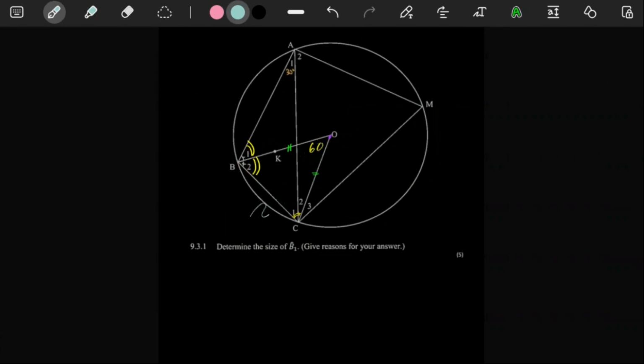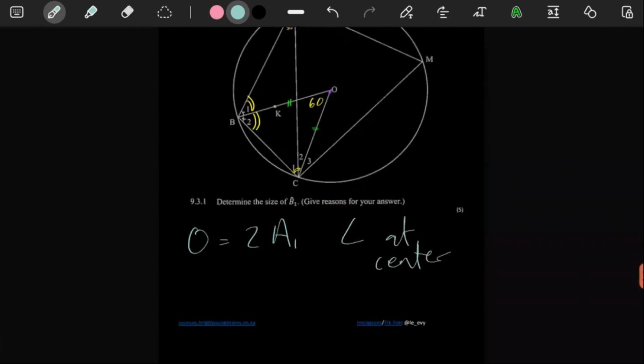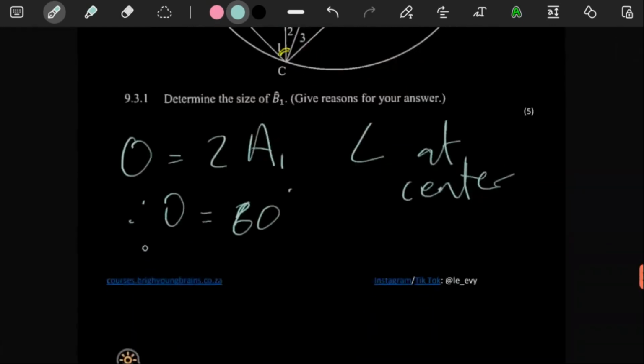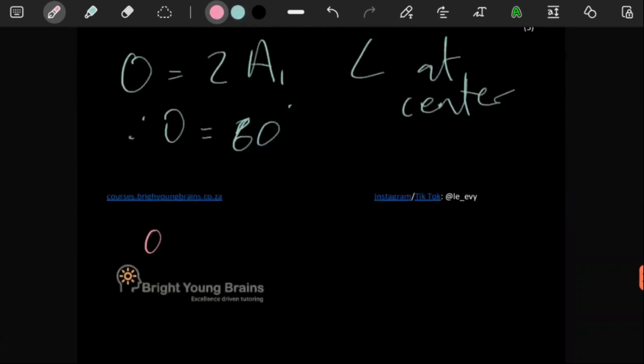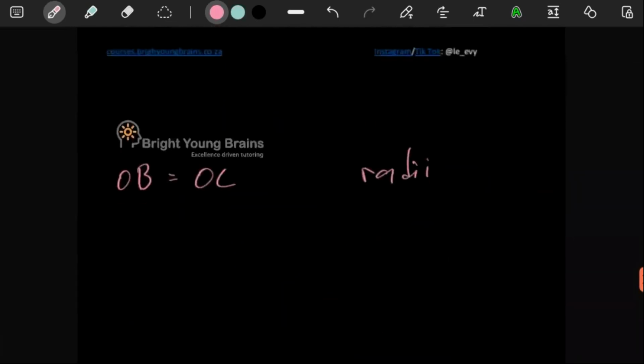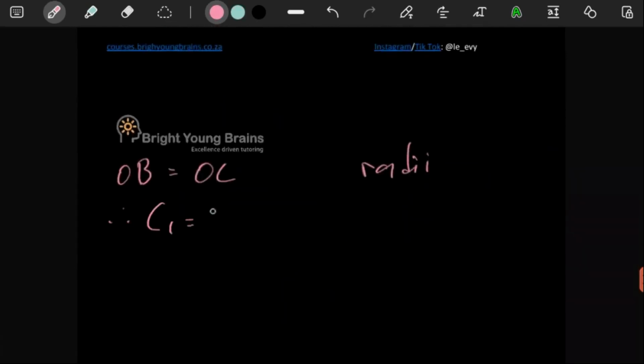Let's get O as 60. Let's tell them here O is equal to double of A1. The reason is angle at center of circle. Therefore, here O is equal to 60. That's the first thing. Secondly, we need to tell them that OB is equal to OC because they're radii. So therefore, C1 is equal to B2. The reason is angles opposite equal sides.